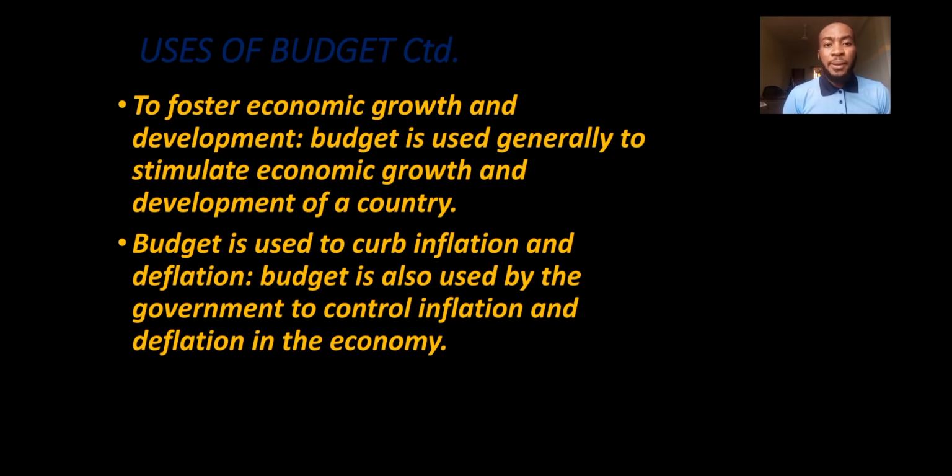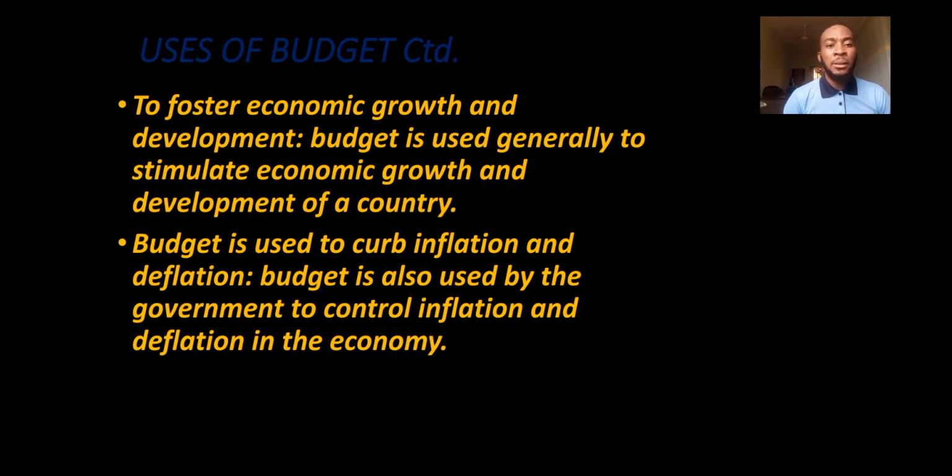So the next one talks about budget being used to curb inflation and deflation. Budget is also used by the government to control inflation and deflation in the economy. Now, I'm going to repeat this. Inflation is the general increase in the price level. Deflation is the general decrease in the price level.